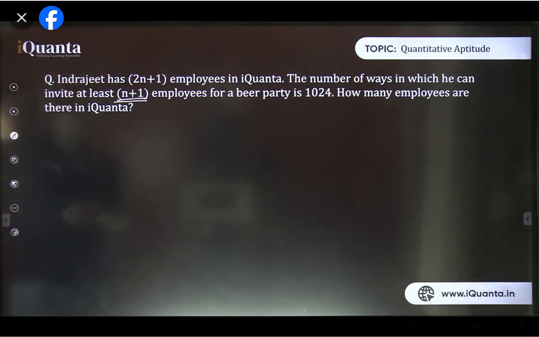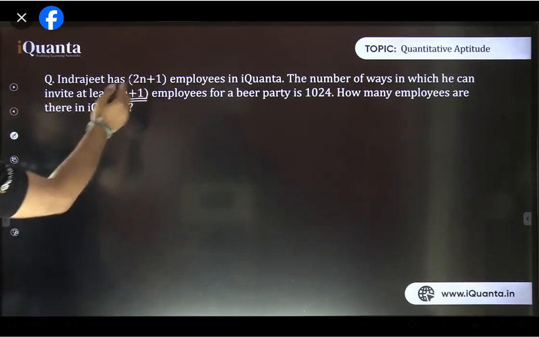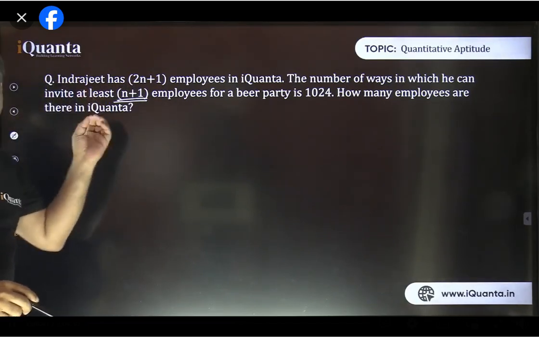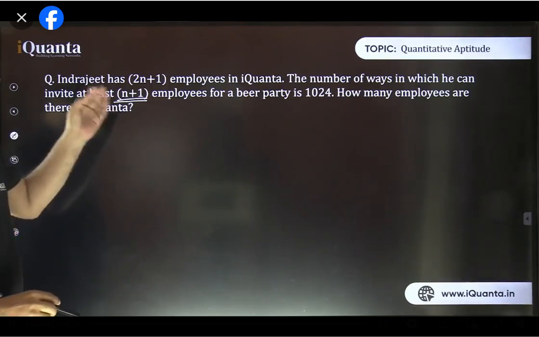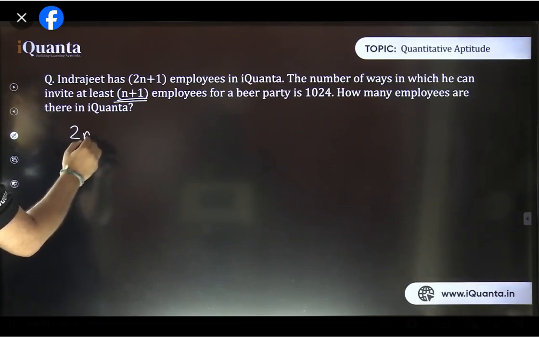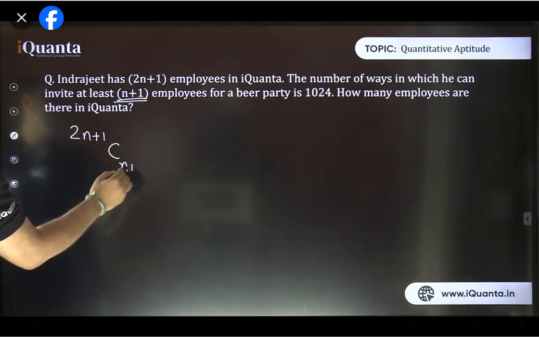Okay, see what is happening here in this question. There are total 2n plus 1 employees, out of which he wants to invite at least n plus 1 employees. So he is going to invite n plus 1 or more than that, right? If he had to invite only n plus 1 out of 2n plus 1, how many ways are there? 2n plus 1 C n plus 1, right?